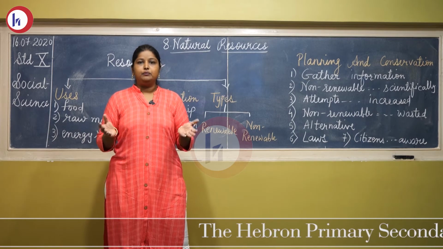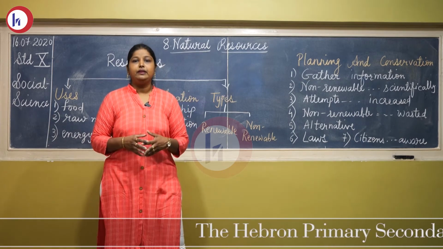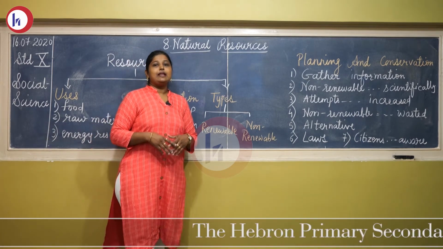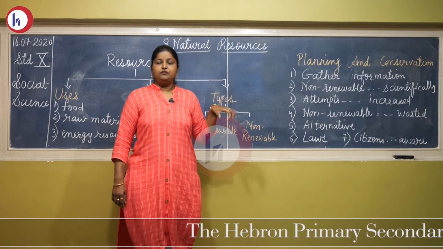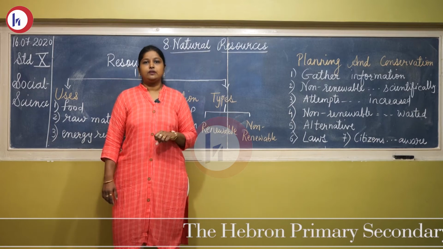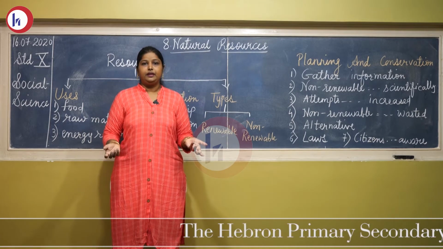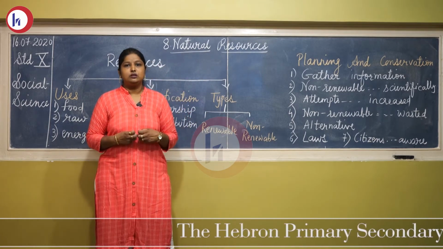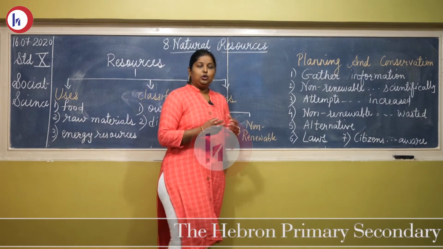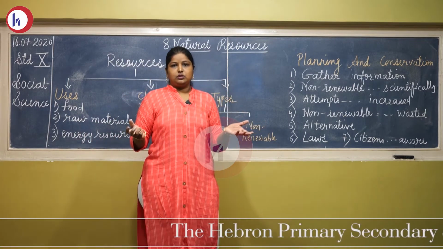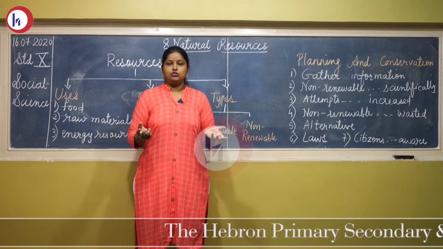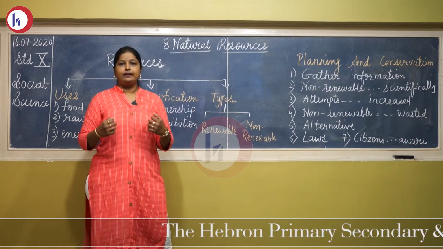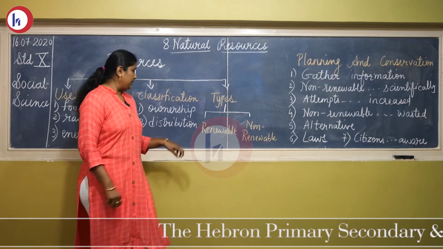Examples are land and buildings. Second, national resource: within a country or region, the resources which are available, for example the Indian army, are national resources. Third, global or international resource: throughout the world you will find the ocean, which comes under the category of global resources.